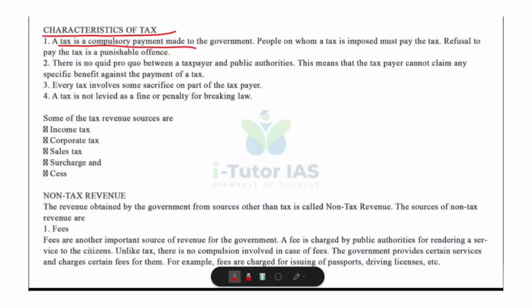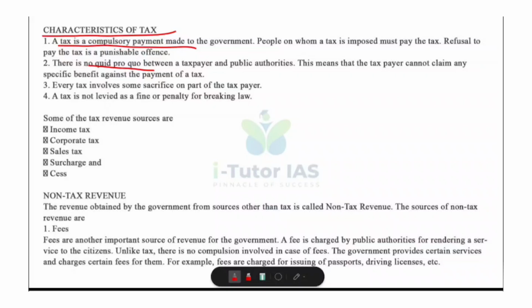Okay. Now, no quid pro quo. That means no direct benefit. Quid pro quo means no direct benefits. This means when you pay tax, the government does not give you a specific or direct benefit in return. You cannot say, I paid 10,000 tax, so give me 10,000 worth of service. Okay, you will not get it.